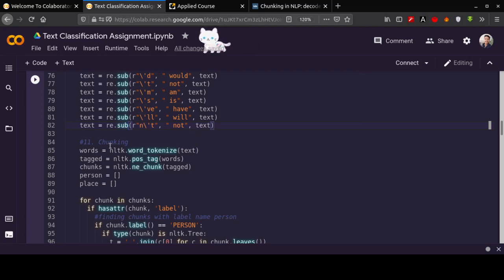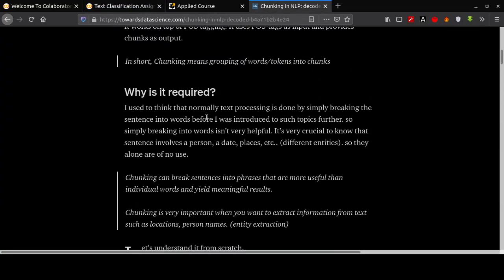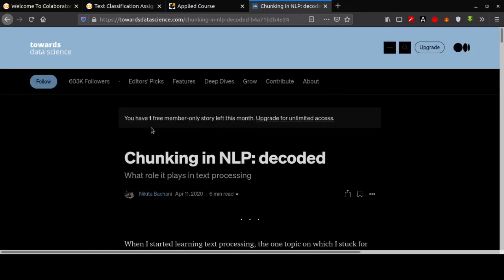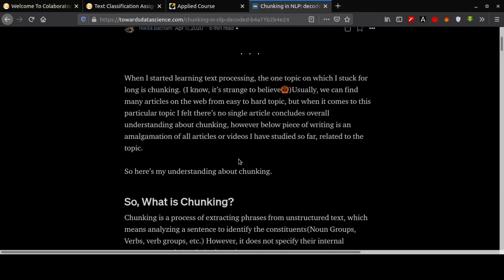Okay, so first of all let's take a little introduction. What is chunking? We can see this is a good article I found on Towards Data Science. It was written by Nikita Achani. I'm sorry if I couldn't spell the name correctly.